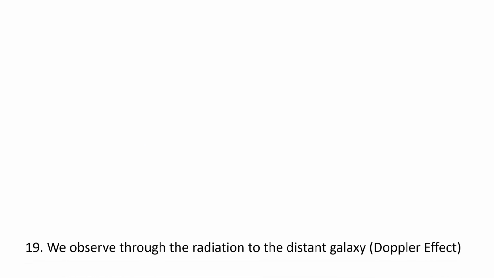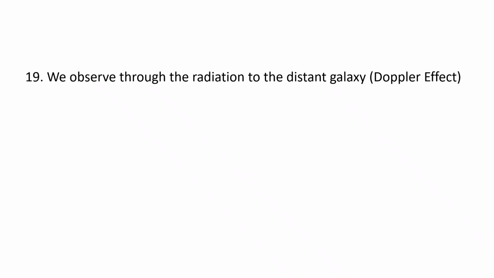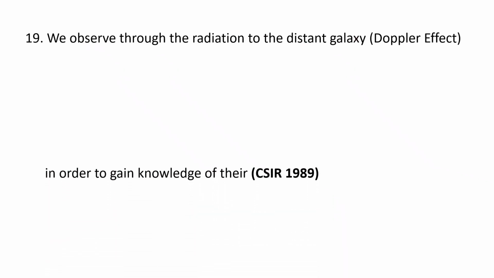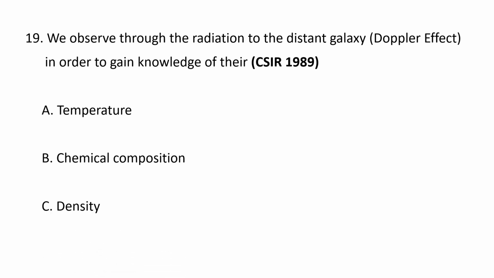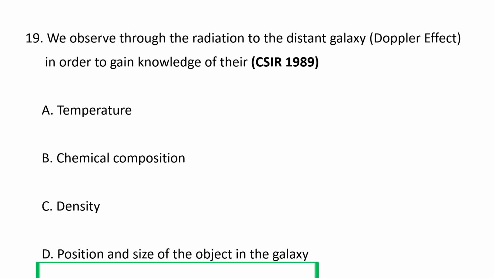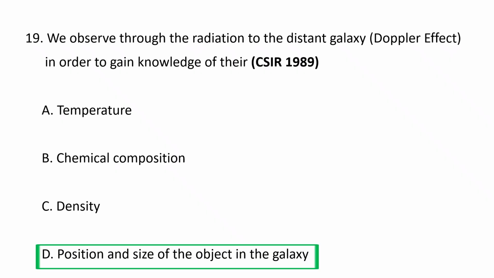Next question. We observe through the radiation from the distant galaxy, that is the Doppler effect, in order to gain knowledge of their A. temperature, B. chemical composition, C. density, and D. position and size of the object in the galaxy. So the correct option goes as D. Position and size of the object in the galaxy.